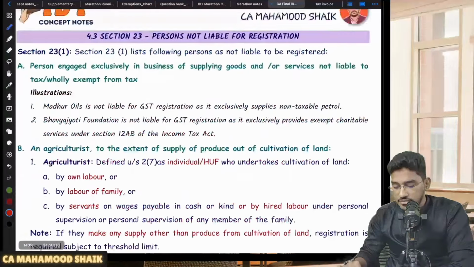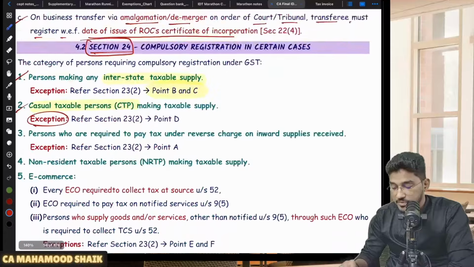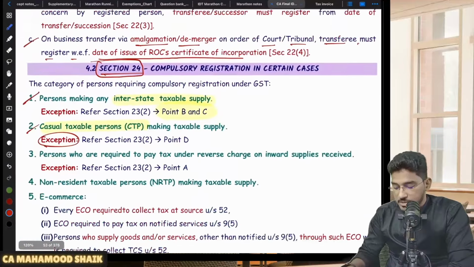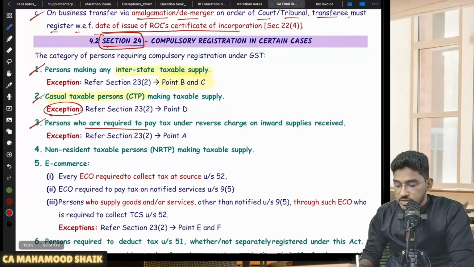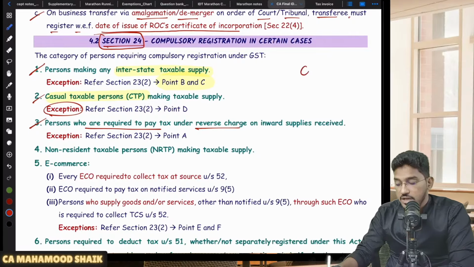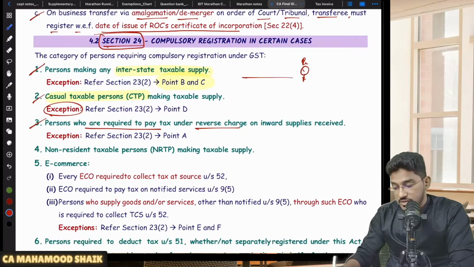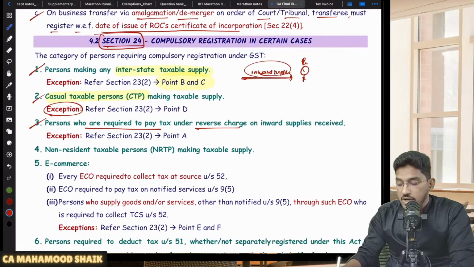Right. So the second category of persons who are liable for compulsory registration we have covered. Then the third category of persons who are liable for compulsory registration is a person who is required to pay tax under reverse charge mechanism on inward supplies. So what they are saying, if you are a recipient receiving some inward supplies, and when I say inward supplies, it could be supply of goods also, it could be supply of services also. If you are a recipient on your inward supplies and you are liable to pay GST under reverse charge mechanism, then this recipient is liable to take compulsory registration.